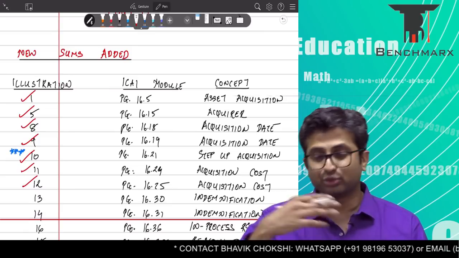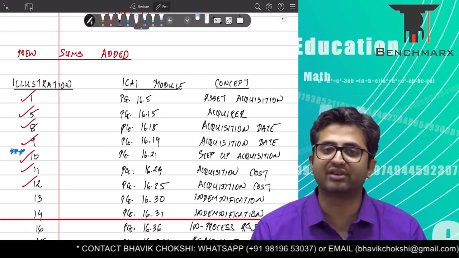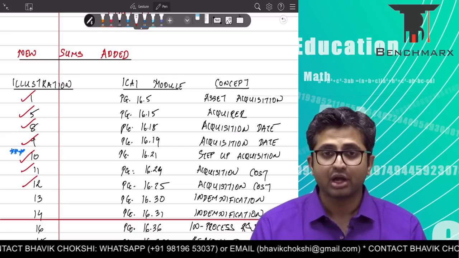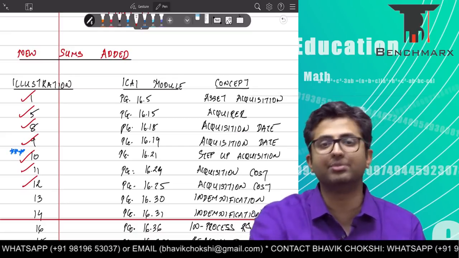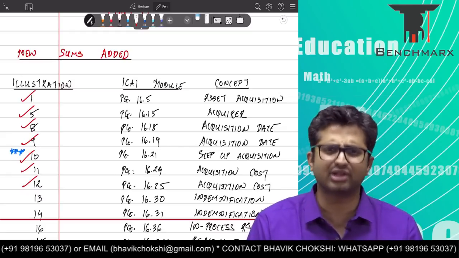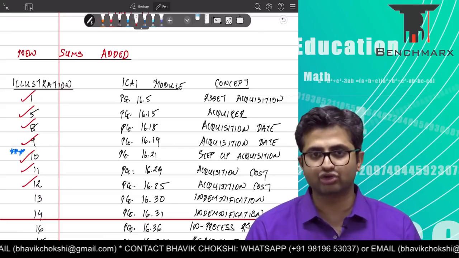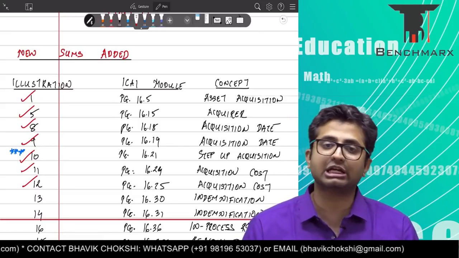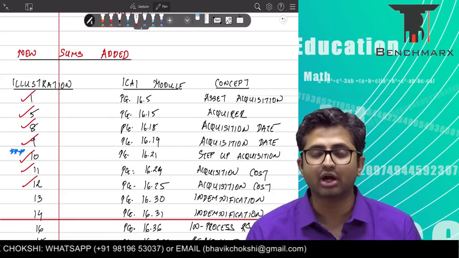So, whether it is probable or not probable, as a part of business combination, you will always record a contingent liability. But at the same time, you might negotiate with the seller and require him to indemnify you for loss. Indemnify means reimburse you for the loss if at all you incur a loss on the contingent liability. Now this indemnification or reimbursement is technically a contingent asset, and being a contingent asset you should not record it.